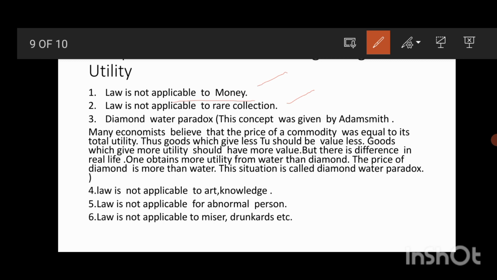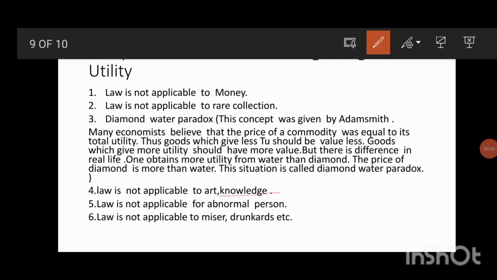Another exception of the law of diminishing marginal utility is the diamond water paradox. This concept was given by Adam Smith. Many economists believed that the price of a commodity was equal to its total utility. Thus, goods which give less total utility should be valueless, and the goods which give more utility should be valued more. There is a difference in real life. One obtains more utility from water than diamond, but the price of diamond is more than water. This situation is called the diamond water paradox. So this is one of the exceptions of the law of diminishing marginal utility.